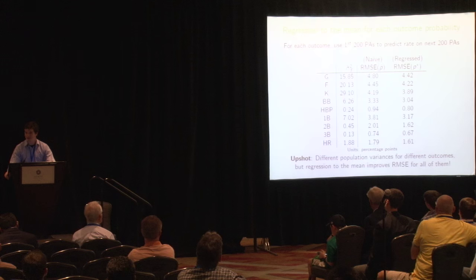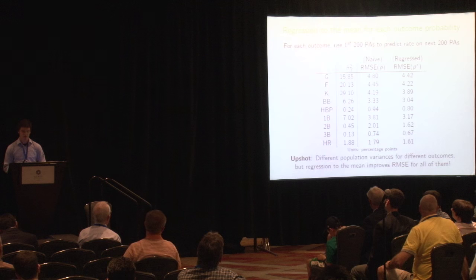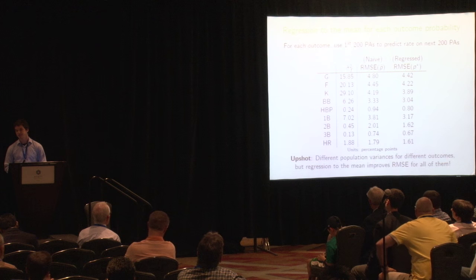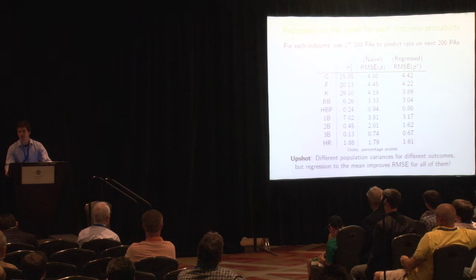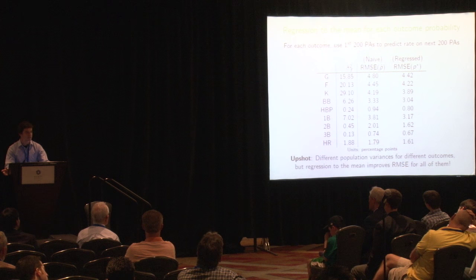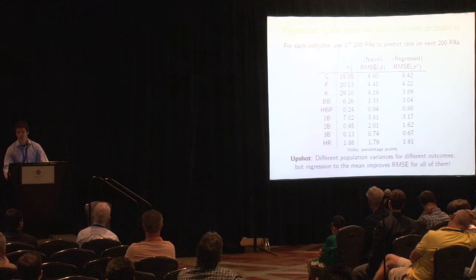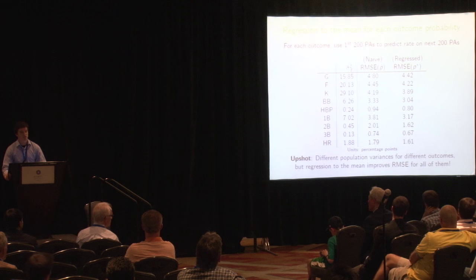Now looking at the other 2 columns of this table, we found the error in using these 2 different models to predict from the first 200 plate appearances the result in the second 200. The 2 columns are naive and regressed. In the naive estimator, we assume that the performance in the first 200 continues unchanged into the second 200. Whereas with the regressed estimator, we apply regression to the mean in order to make our prediction. The takeaway from this table is that if you look across each row, the error is decreased when we use regression to the mean. This shows that regression to the mean is a helpful tool in predicting batter outcomes.